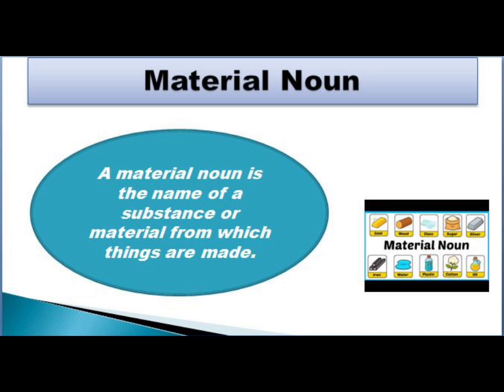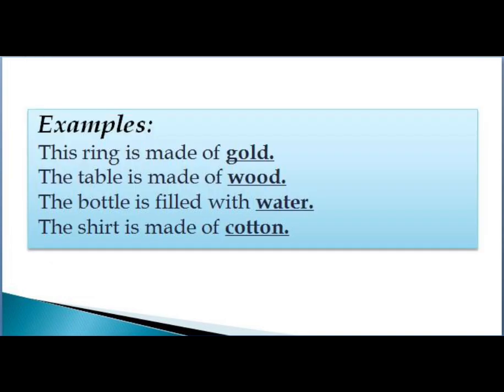For example, this ring is made of gold. So here in this sentence you can see one material, that is gold. It means by gold we can make different things, for example jewelry, necklace, ring, bracelets, and many more. So gold is basically used for creating other things. So material noun is basically a thing by which we can create another thing.